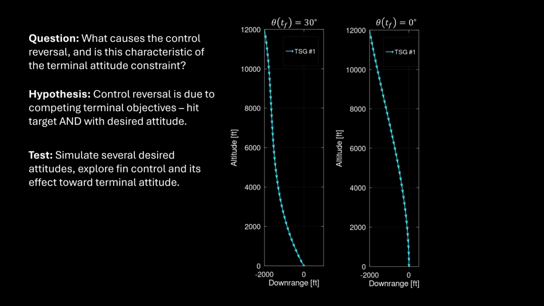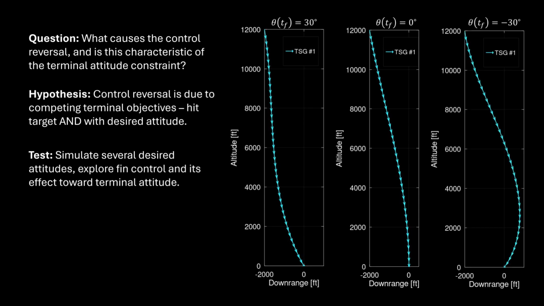Normal terminal attitude trajectory, as we've seen before, roughly holds the same initial pitch, then turns down to the target. And this negative 30-degree terminal attitude turns out to pass the target with enough time to turn back into the target. Let's look at the guidance command for numerous terminal attitude cases.